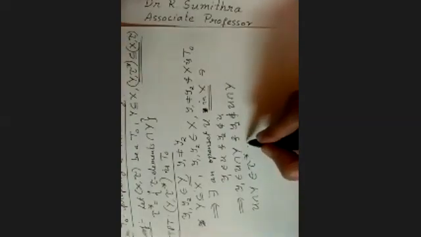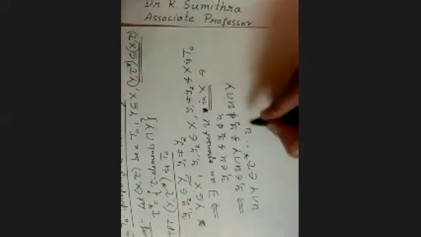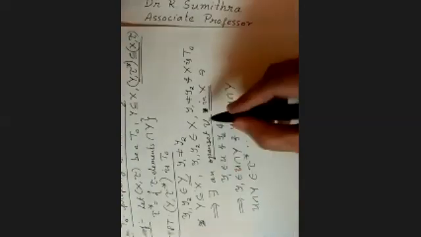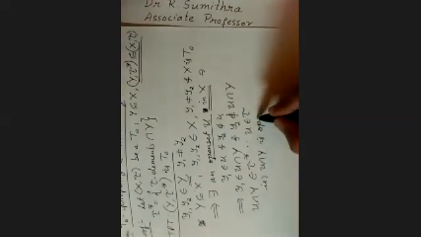Then what about U intersection Y? This will belong to tau star, because U is open in X, that means it belongs to tau. So this U intersection Y is nothing but a tau element intersection Y, so definitely belongs to tau star. That is, U intersection Y is an open set in Y.